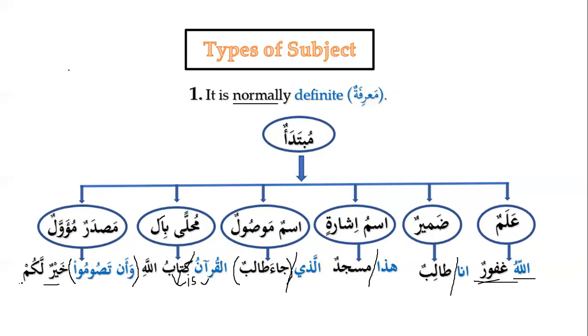Lakum is Jar Majroor. So basically it will be Siyamukum Khayrul Lakum. Wa antasumu Khayrul Lakum: Wa antasumu is in the place of Mubtada, and Khayrun is Khabar. So now we have discussed the types of Mubtada that are generally definite.